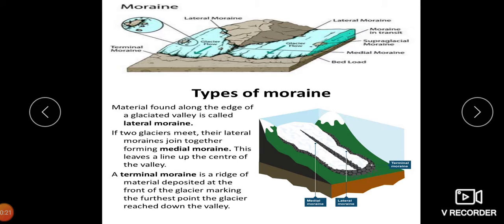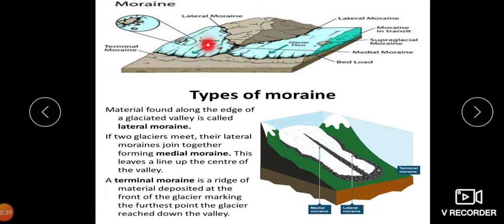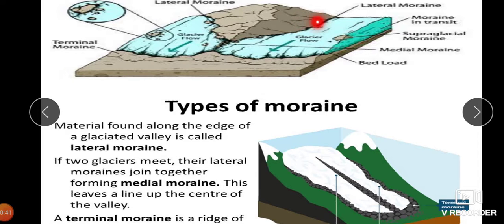We have the lateral moraines. Here the rock debris is deposited along the sides of the glacial valley. See, this is the lateral moraine. Then we have the medial moraine. When two lateral moraines meet, it forms the medial moraine.